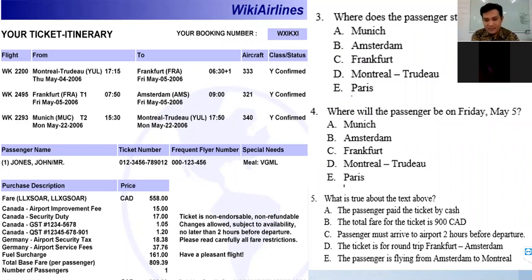Next is B. The total fare for the ticket is $900 Canada. So is it right or not? How much is the total of the ticket? How much is the total of the fare? It's not 900, but how much? Here on the bottom. Total fare. Here. Total fare. How much?